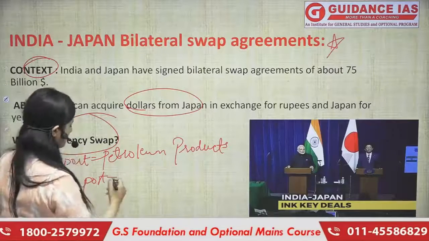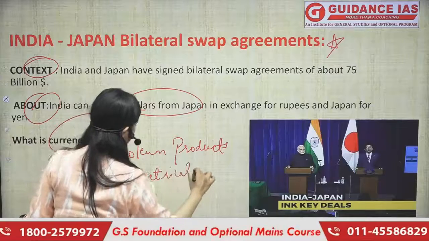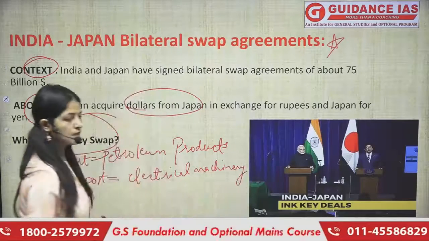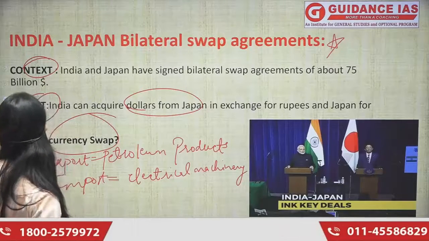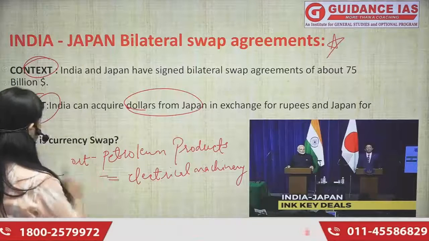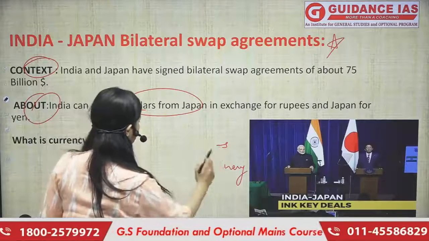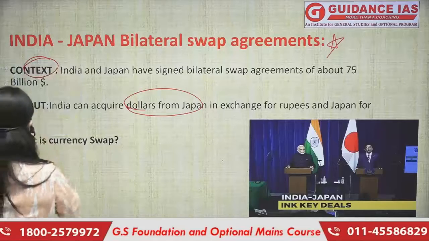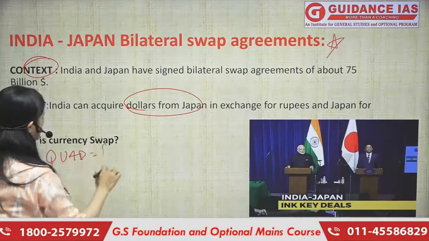And we import especially electrical machinery from them. Japan is also our partner in many other things. For example, Japan is a key partner, and it is also a member of the Quad group.